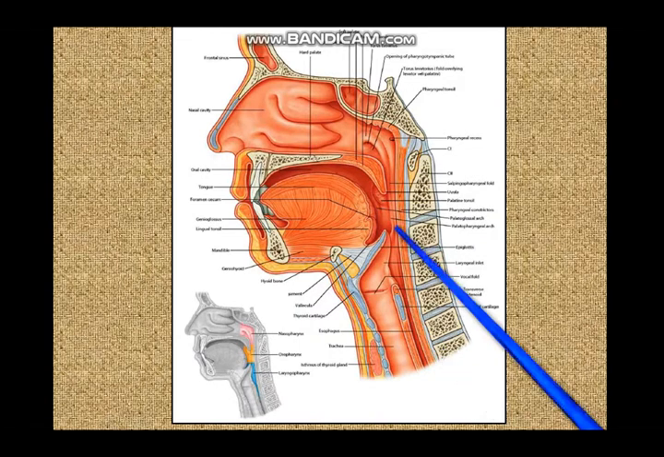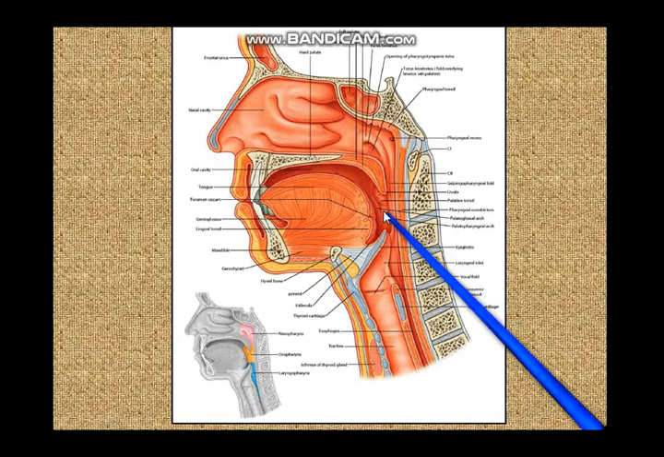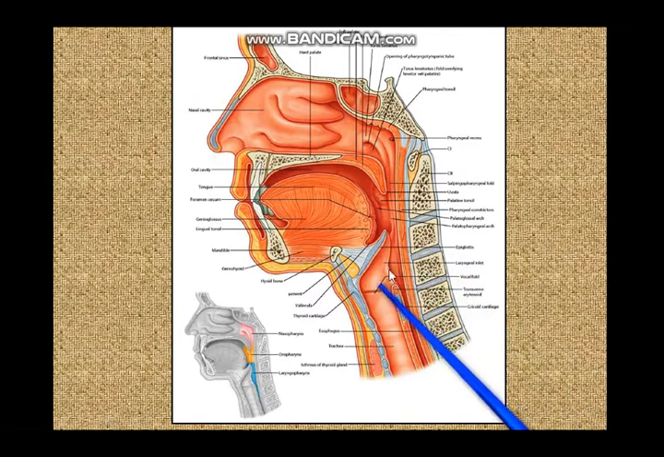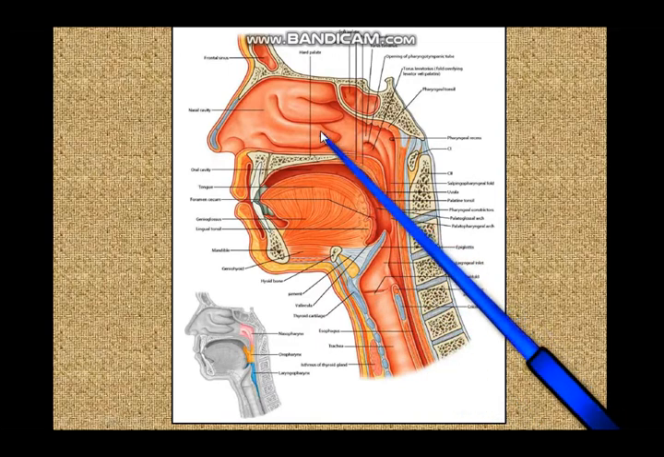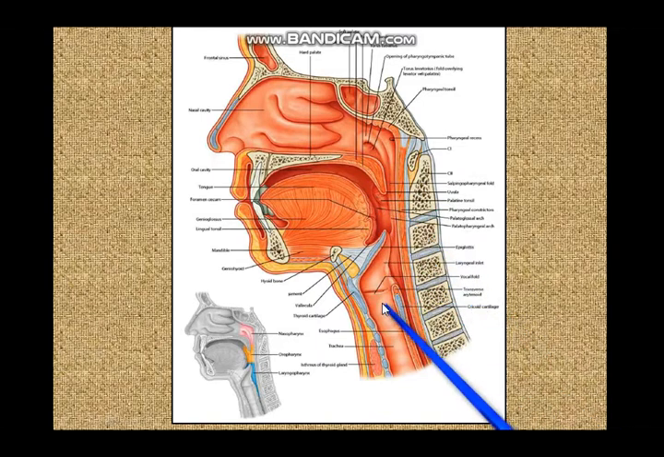Now this pharynx is divided into three parts: a nasopharynx behind the nasal cavity, an oropharynx behind the oral cavity, and the laryngopharynx behind the larynx, and particularly the inlet of the larynx. So behind the nasal cavity, nasopharynx; behind the oral cavity, oropharynx; and behind the larynx you have laryngopharynx. In this picture, this is the nasopharynx, this is the oropharynx, and this is the laryngopharynx.